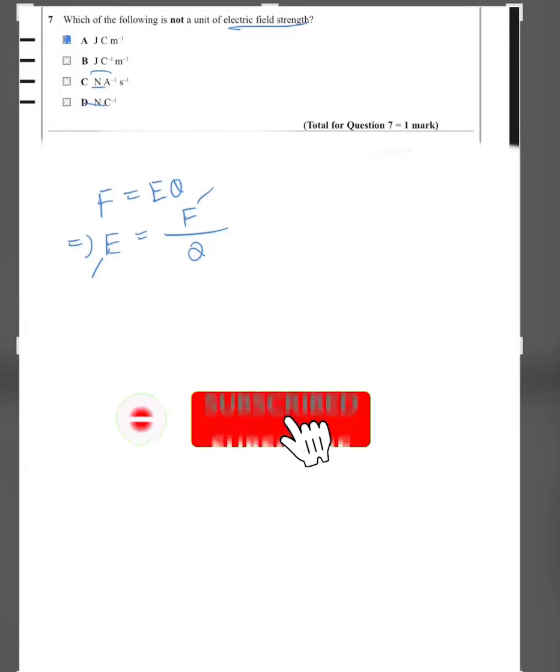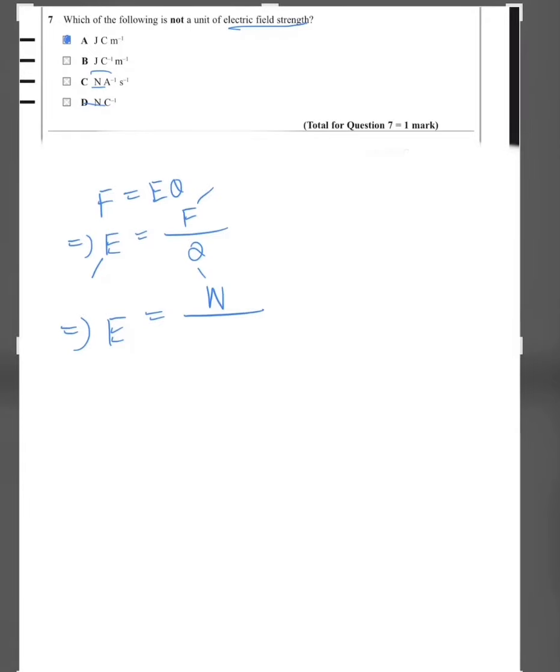Which of the following is not a unit of electric field strength? The mark scheme says that the answer is A. So let's prove B, C and D. We have F equals EQ. Rearranging it, we would get E equals F by Q, where E is the electric field strength, F is the force, and Q is the charge. Force is in newtons and Q is in coulombs. So newton per coulomb. This answer matches with D.